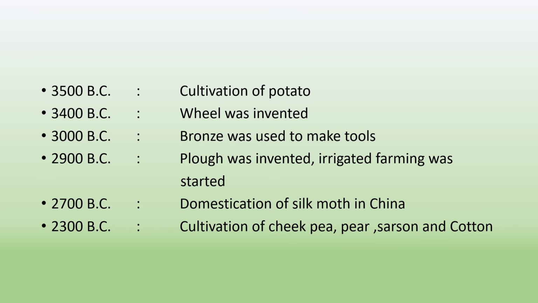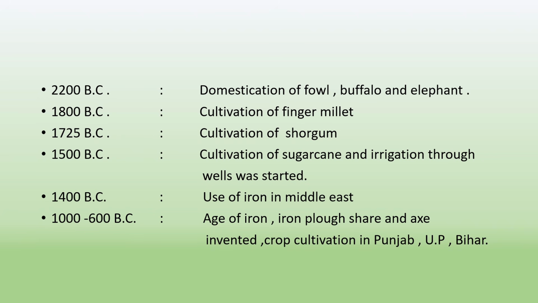Also, irrigated farming was started. 2700 BC, domestication of silkworm in China started. In 2300 BC, cultivation of chickpea, pear, sarson and cotton was first started. In 2200 BC, domestication of fowl, buffalo and elephant occurred. In 1800 BC, cultivation of finger millet, ragi. In 1725 BC, cultivation of sorghum. In 1500 BC, cultivation of sugar cane and irrigation through wells was started.